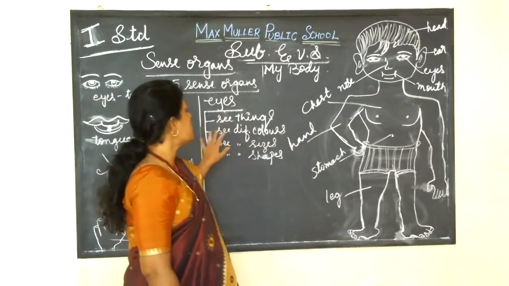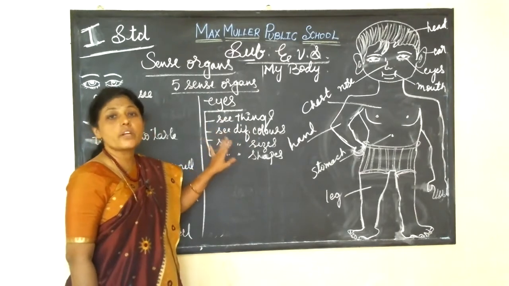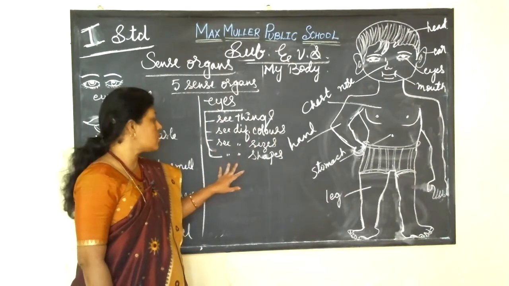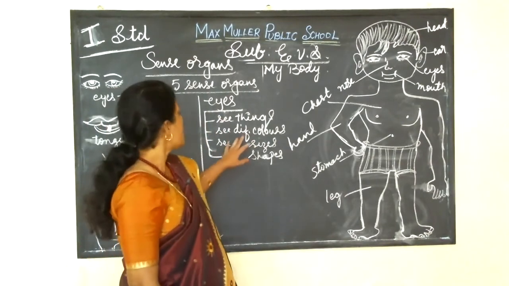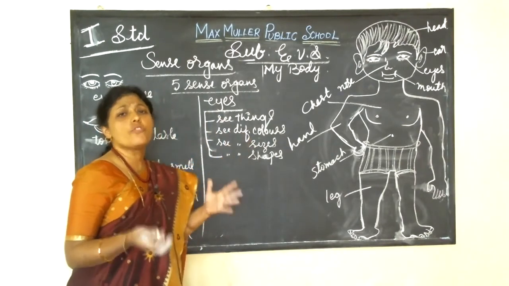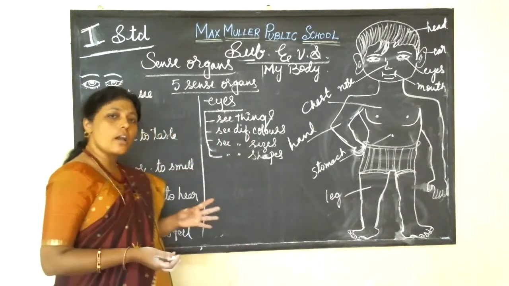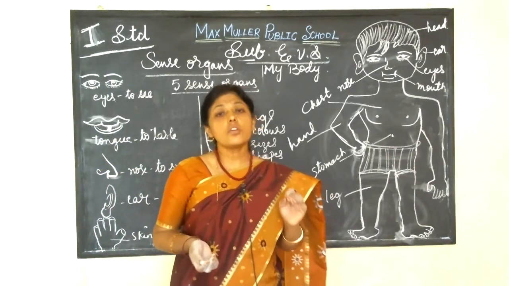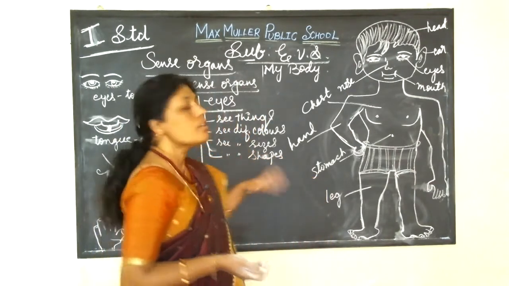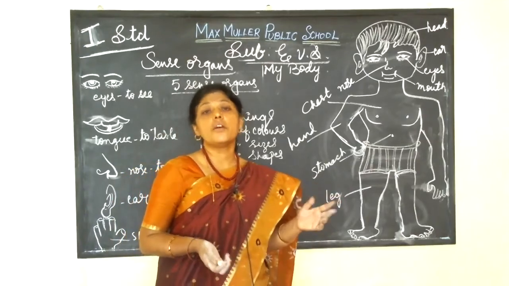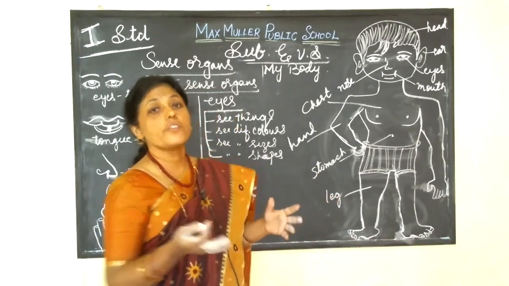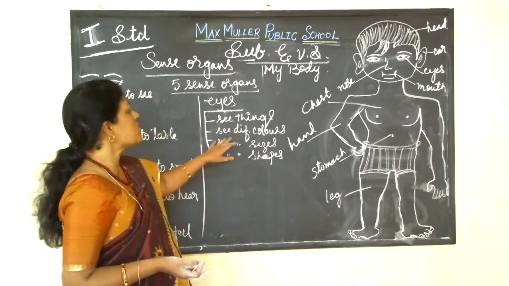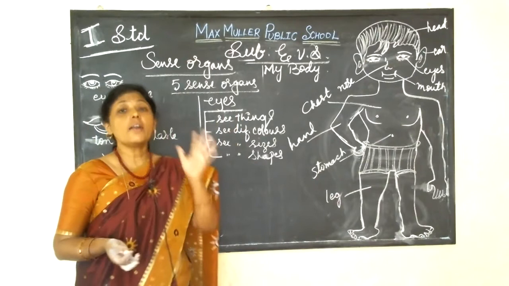We can see different colors, different shapes, different sizes, and different colors, like red and blue. We can identify which color you like. Everybody is not telling the same color. Each one of you is saying a different color. Somebody likes red, others blue, orange, green, pink, black, white. Isn't it, children? So we are seeing different colors with our eyes.